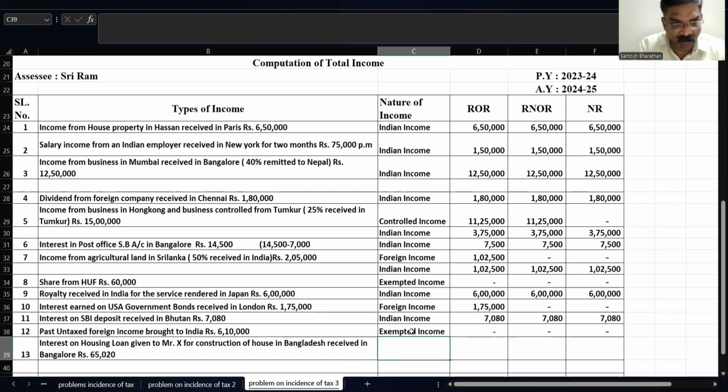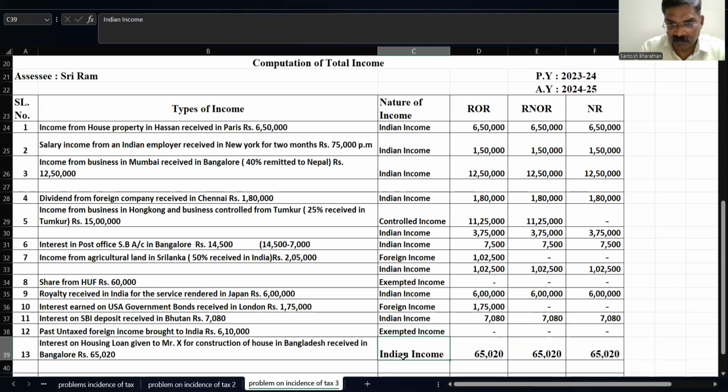Last one. Interest on housing loan given to Mr. X for construction of house in Bangladesh received in Bengaluru, 65,020. See here, the housing loan was given for the construction in Bangladesh, but the amount is received in Bangalore. Where is Bangalore? In Karnataka. Where is Karnataka? India. So if anything is received in India, we treat that as an Indian income. And if it is an Indian income, it is taxable in all the three cases. 65,020. So what I do, I just copy it down, 65,020 in both the columns.